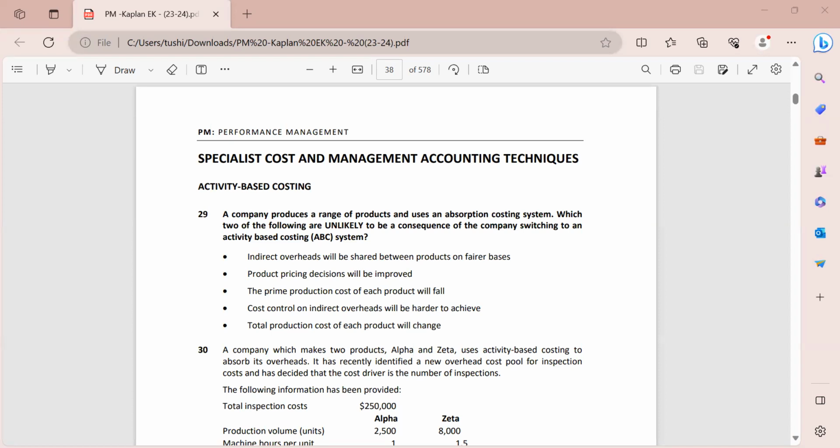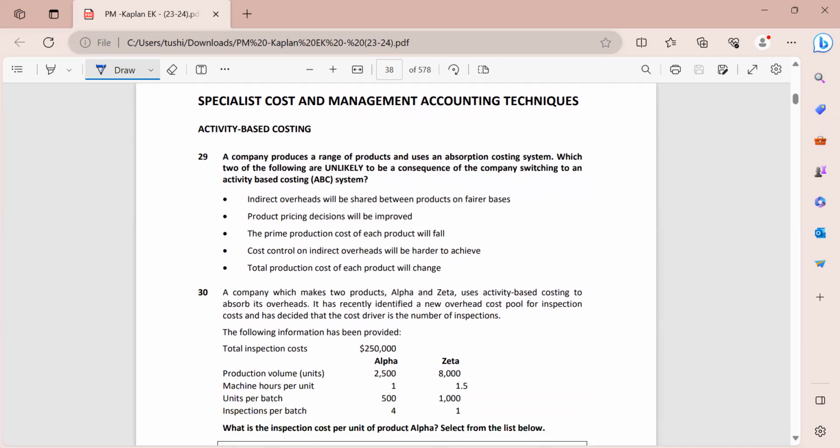This is Tushita Gupta, ACCA affiliate, and in this video we are going to be solving the section A PM Kaplan kit for activity-based costing topic. Let's get started. A company produces a range of products and uses an absorption costing system. Which two of the following are unlikely to be a consequence of the company shifting to an ABC costing system?